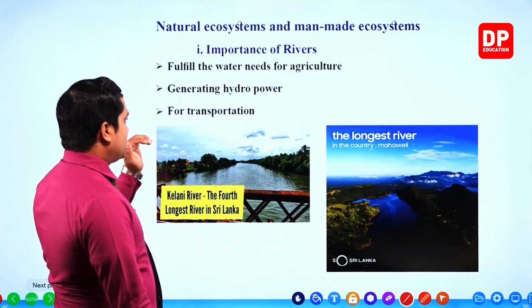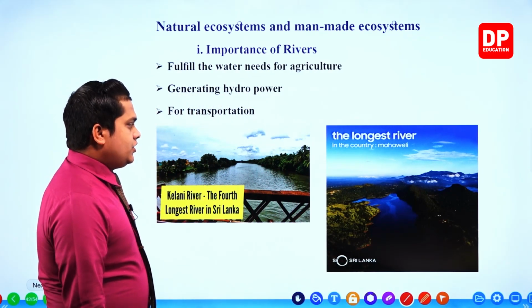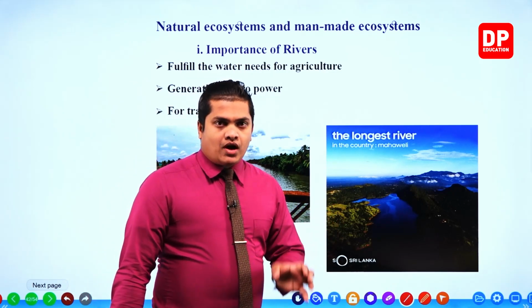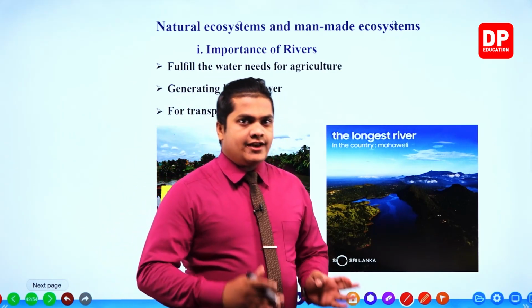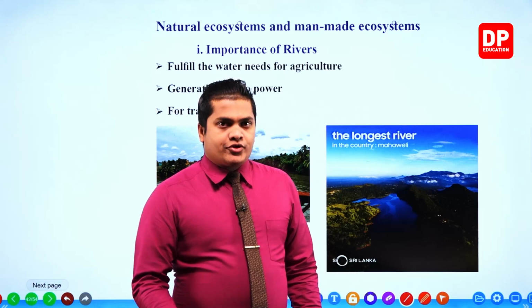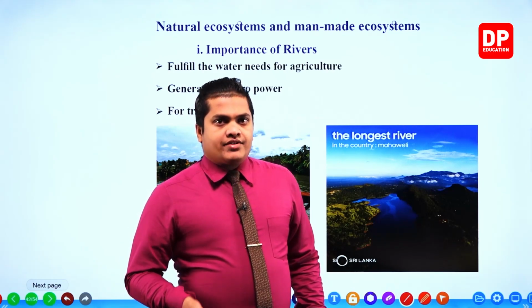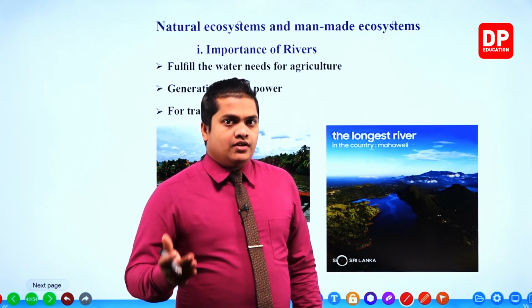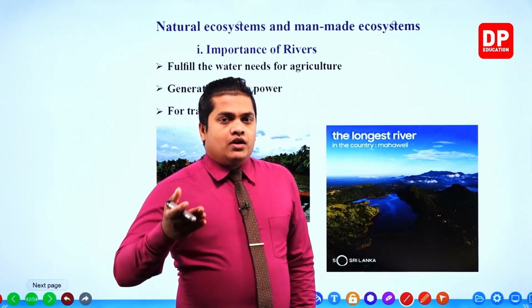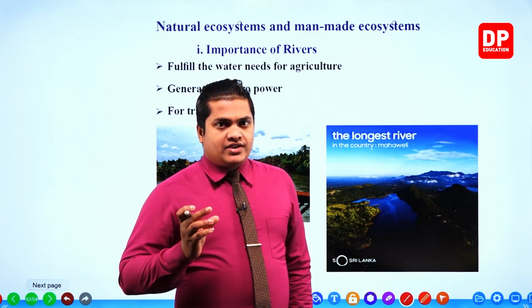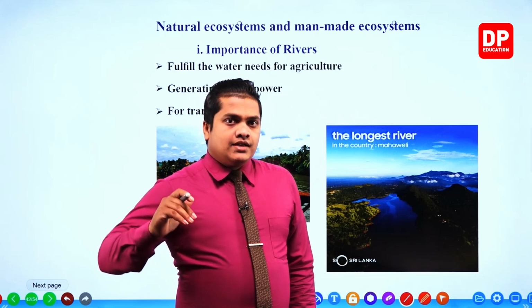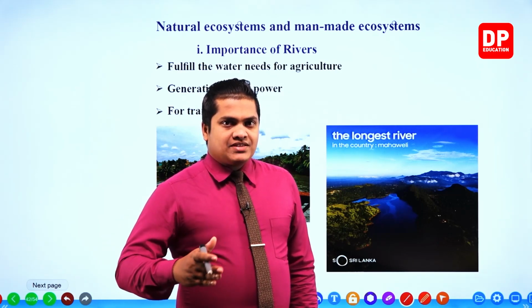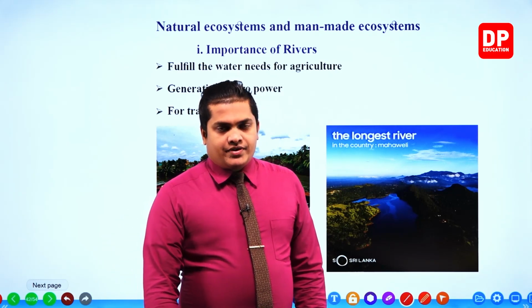Here, the third one, for transportation. You know that a river is going to cover a certain area. When you take the whole world, my dear children, a river is going to cover a certain area within a certain country.